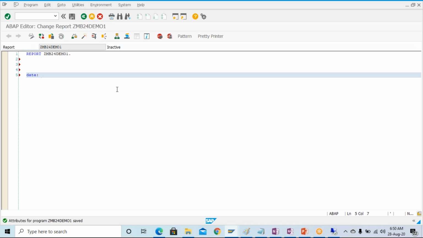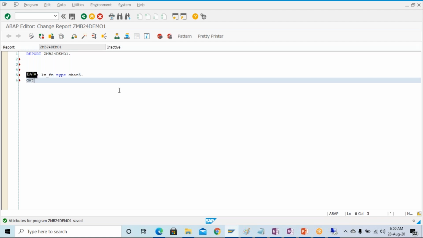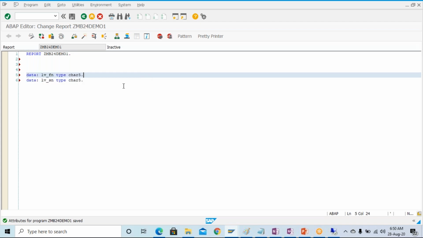Okay. So here LV underscore first number type char 5, I'm just giving over here. This is the data element I'm using, right? Again, data LV underscore SN type char 5. There are many ways of declaration, with the help of simple data.